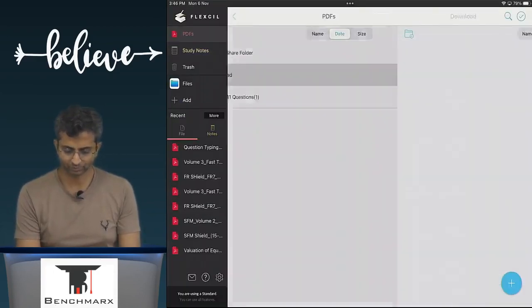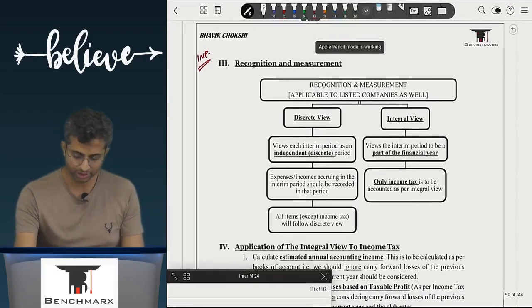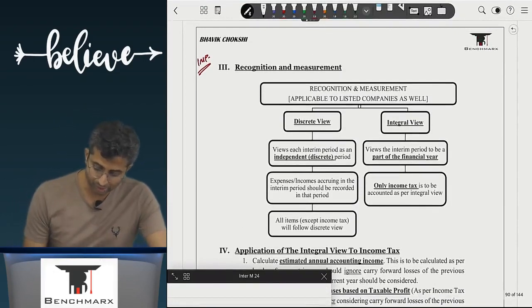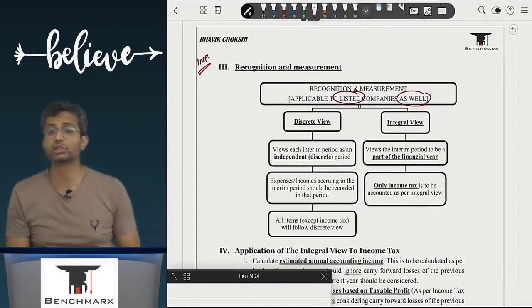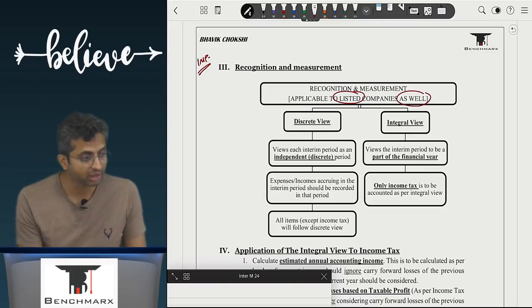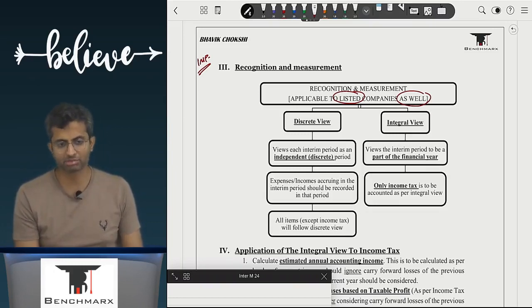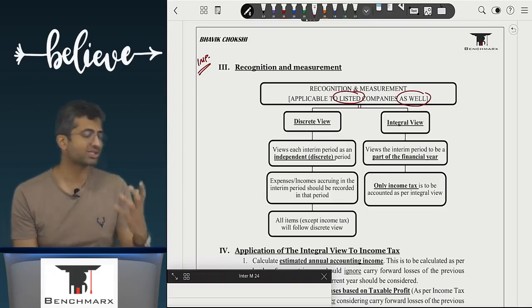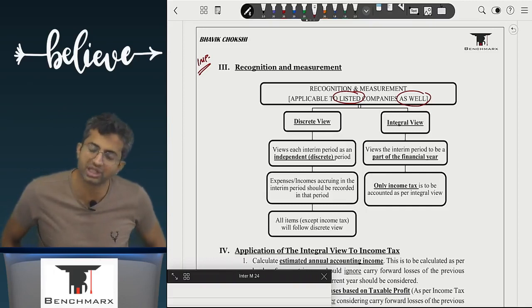So taking that into consideration, if we review this, recognition and measurement. Now remember, this is applicable to listed and unlisted companies both who are preparing interim financial reports. Sir, you had said listed agreement, listed companies follow a different format. Yes, the format is different, but how to measure numbers, that is not different. You have a slightly different format. Like we have not done this. I think it has also gone out of the center now.